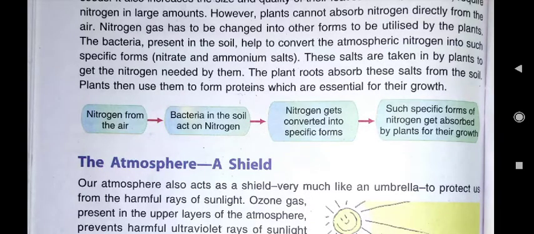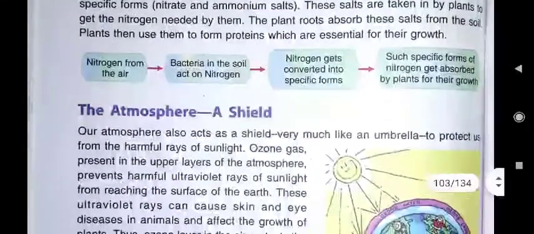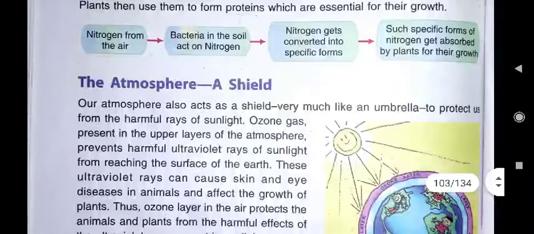The plant roots absorb these salts from the soil. We all know roots are under the soil, so they absorb nitrogen from the soil, and plants then use them to form proteins which are essential for their growth.